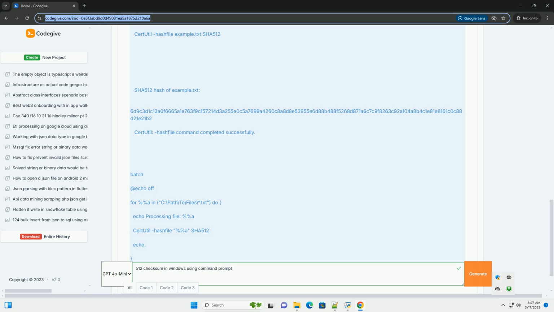9. Alternative tools beyond certutil. While certutil is convenient for simple SHA-512 calculations, other tools offer more advanced features. PowerShell: PowerShell provides cmdlets like Get-FileHash that are powerful and versatile for hashing files. PowerShell offers scripting capabilities for more complex checksum management tasks. HashCheck: a free and open source Windows shell extension that adds checksum calculation and verification functionality to the Windows Explorer context menu. This is a very user-friendly option.